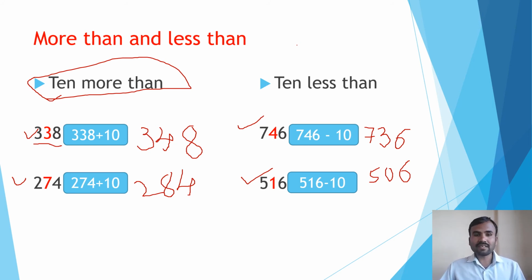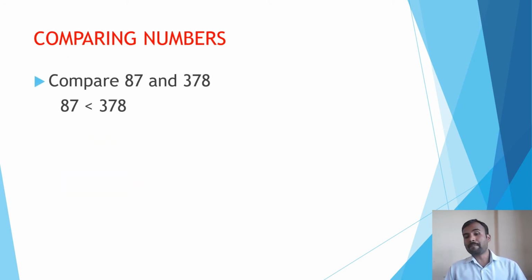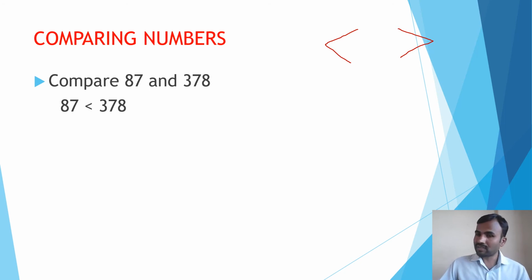Suppose if they ask 100 more than, it means just add 100 to the given number. If they ask 100 less than, it means subtract 100 from the given number. Okay? Yes. So now comparing numbers, you know the greater than and less than symbols, right? In the last lessons, you learned these two symbols, right? We are just recalling the same concept with different numbers, right?